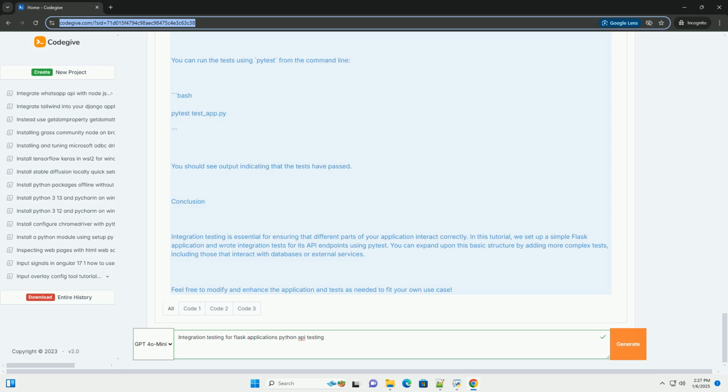Conclusion. Integration testing is essential for ensuring that different parts of your application interact correctly. In this tutorial, we set up a simple Flask application and wrote integration tests for its API endpoints using pytest. You can expand upon this basic structure by adding more complex tests, including those that interact with databases or external services. Feel free to modify and enhance the application and tests as needed to fit your own use case.